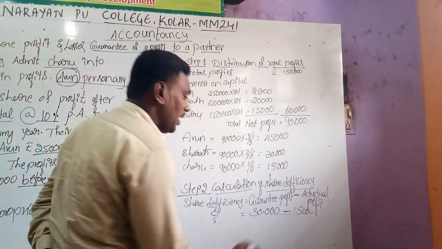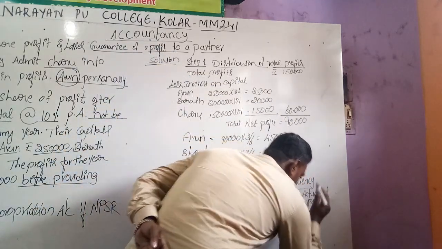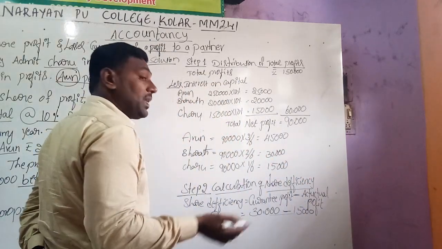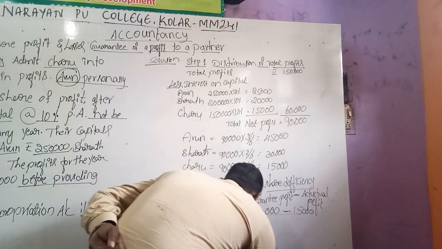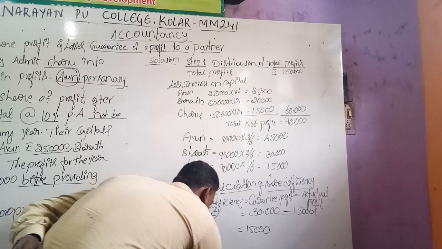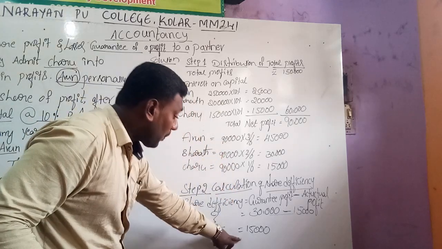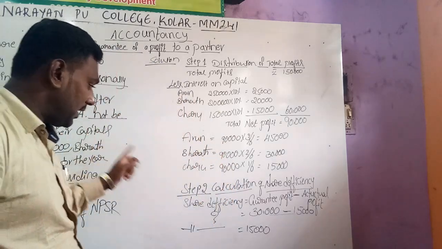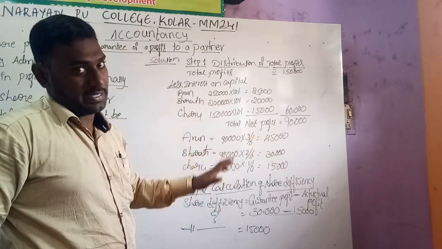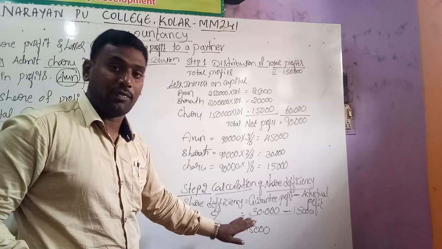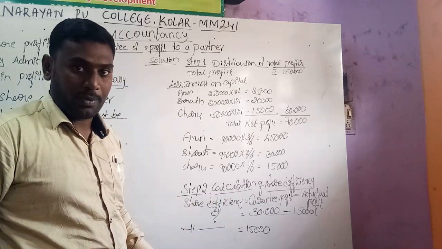The difference amount, 15,000, is the share deficiency. Here the promise is given by a single partner, so we should deduct it from the promisee person's share. We have to deduct this 15,000 value. This is step number 2.